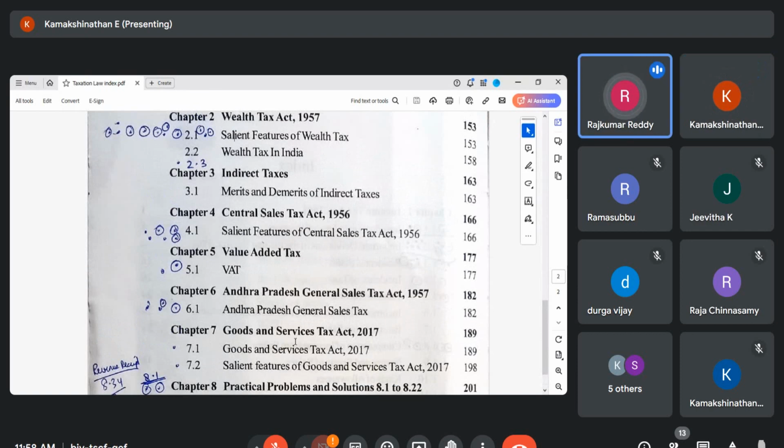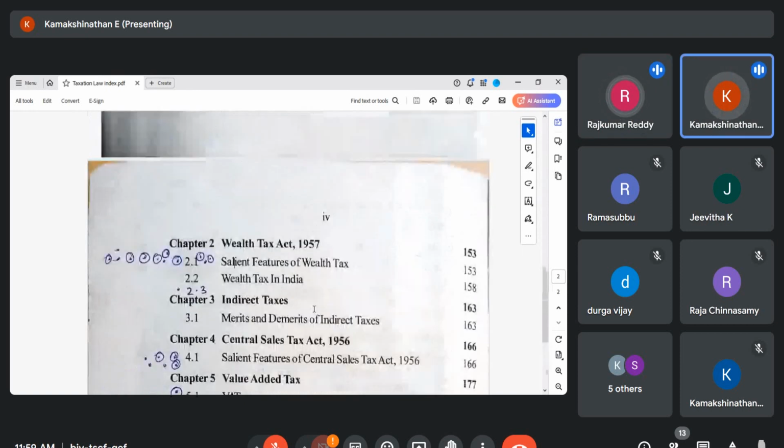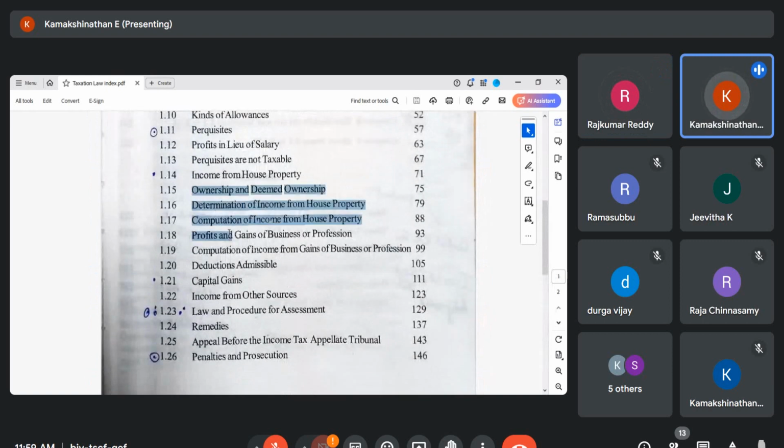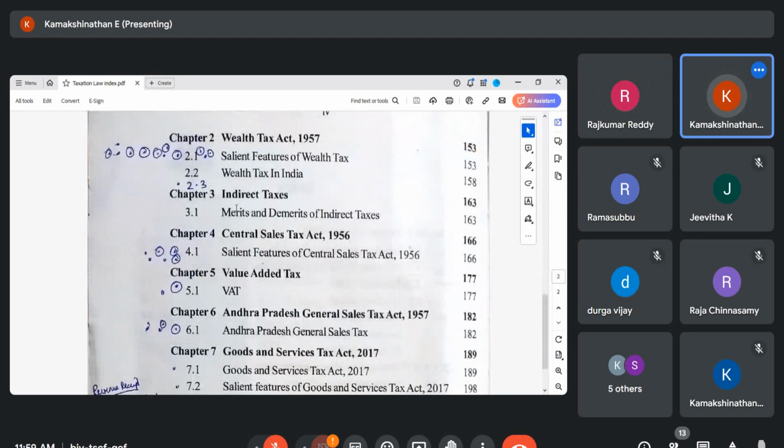Okay. Because I will go through this and see how much time it will take, and I will let you know. So instead of going for the remaining three heads, I think this will be more value addition to you. Scoring. Actually they have not asked anything, not even in the last 5 question papers. Okay, division of property is very important too, you can understand. Idea about this. Okay, sure. So probably if you have time, we can touch this later. We will go to the law and procedure for assessment remedies, and then we will come here, madam.